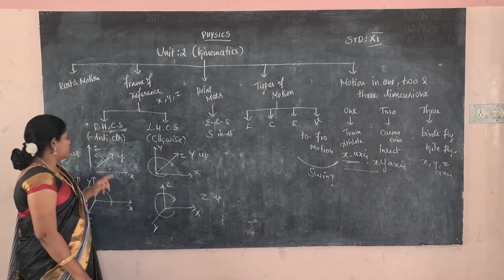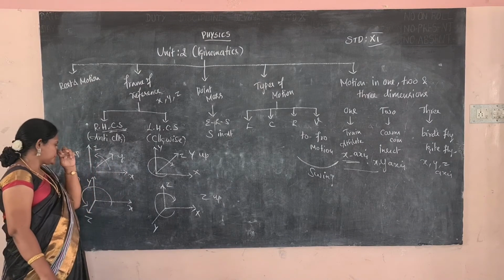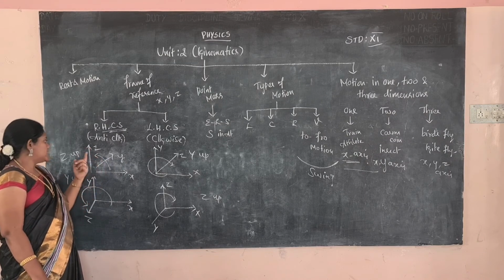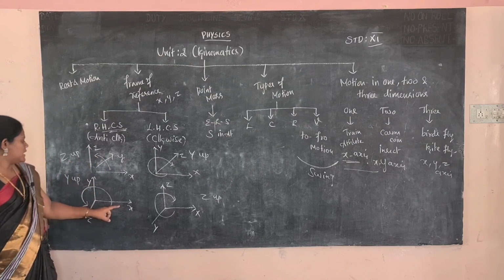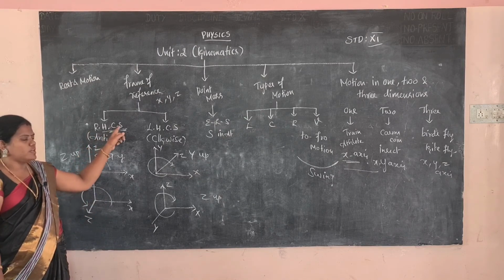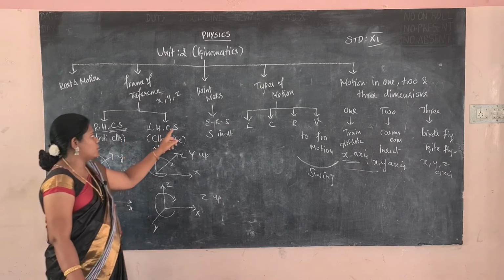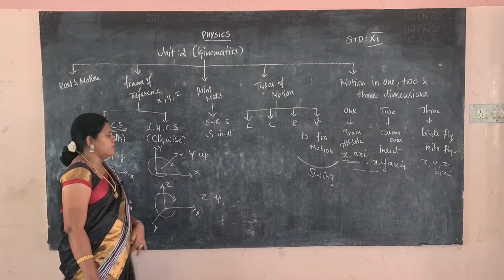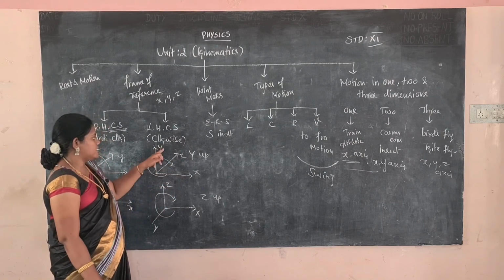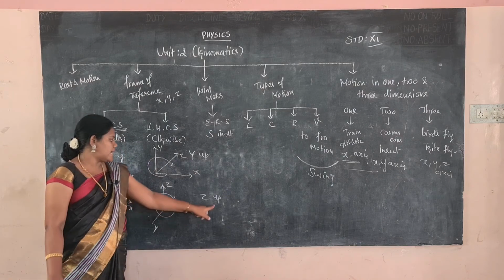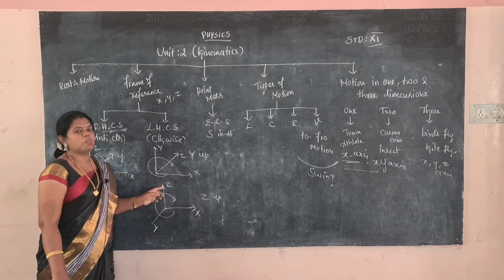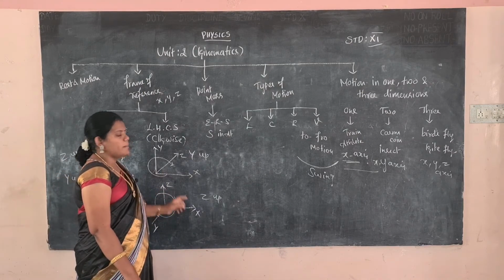So the motion is explained with x, y, z axes. It can be clockwise or anti-clockwise, but here z is up. And in this diagram, x, y, z with y up, it is anti-clockwise, and that is called the right-handed Cartesian coordinate system. Left-handed Cartesian coordinate system means one thing is moving x, y, z in a clockwise direction, with the y axis up. In this diagram also, the object is moving in a clockwise direction, but z is up.